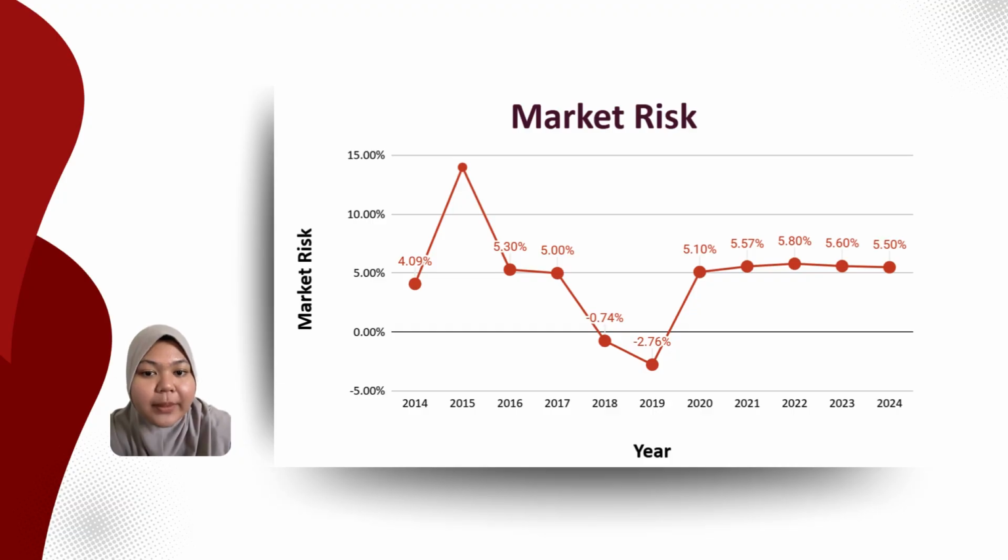However, as we entered the post-pandemic era, from 2020 onwards, the risk levelled out into a very stable picture. For the last 4 years, we have maintained a remarkably consistent range between 5.1% and 5.8%, ending 2024 at only 5.5%. This recent stability is a testament to our improved foreign currency dealings and investment strategies, which have successfully shielded the bank's asset value from the more extreme market swings we saw in the past.